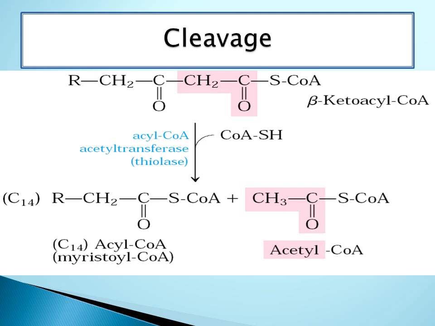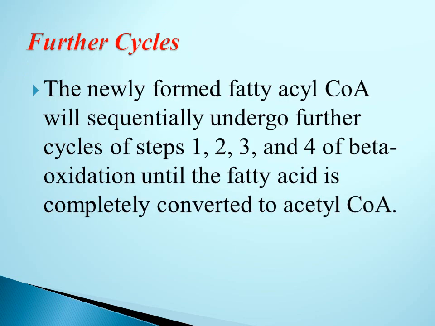Acetyl coenzyme A has 2 carbon atoms in its structure, whereas the acyl coenzyme A which is formed has 2 carbon units less as compared to its initial substrate. In this reaction, myristyl coenzyme A is formed, which has 14 carbons in its structure. This myristyl coenzyme A is formed from palmityl coenzyme A, which has 16 carbons in its structure. The newly formed fatty acyl coenzyme A will sequentially undergo further cycles of steps 1, 2, 3, 4 of beta oxidation repeatedly until the fatty acid is completely converted to acetyl coenzyme A.